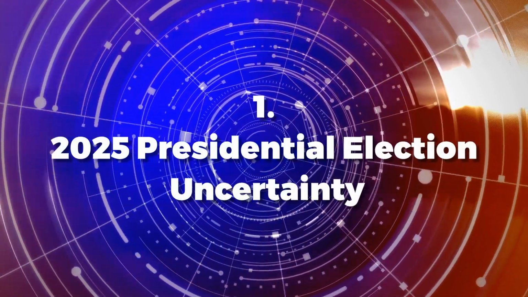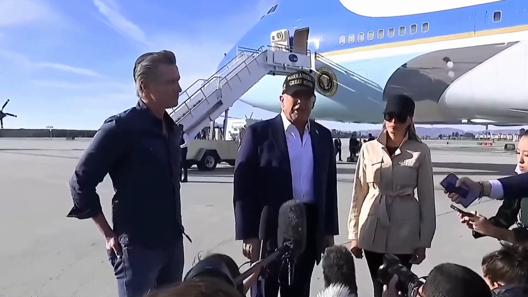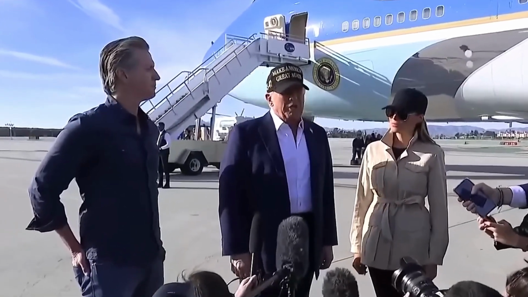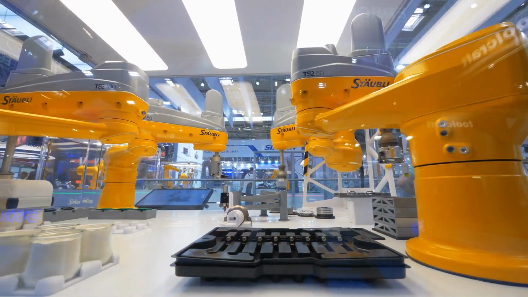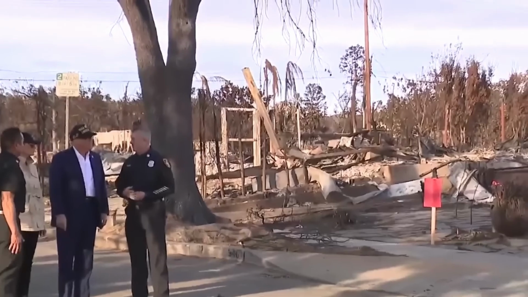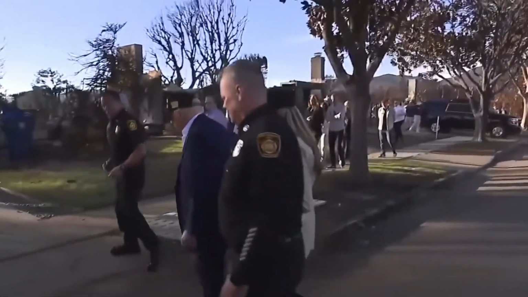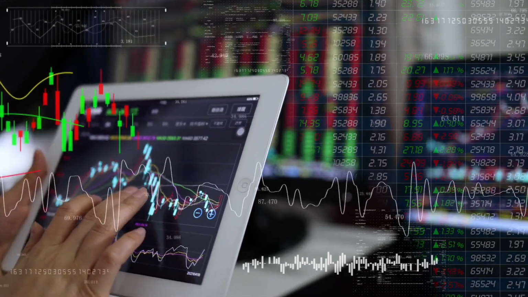1. 2025 Presidential Election Uncertainty. The upcoming U.S. presidential election is arguably the most significant factor influencing markets today. Historically, election years bring volatility, but a 2025 race is particularly contentious. The stakes are high, with debates over taxation, trade policies, and healthcare reforms dominating the political discourse. Healthcare, energy, and technology are among the industries most exposed to potential policy shifts. For instance, a change in administration could bring stricter regulations on tech giants or increase subsidies for renewable energy. Such policy uncertainty keeps investors on edge, as the outcomes could significantly alter market dynamics.